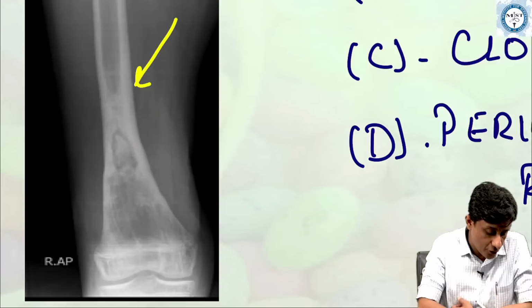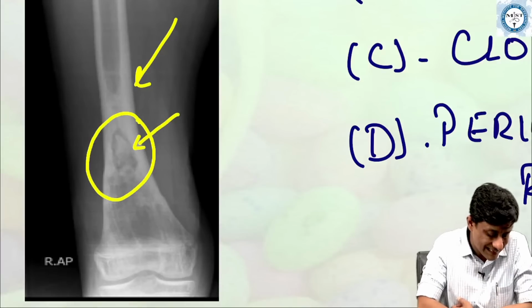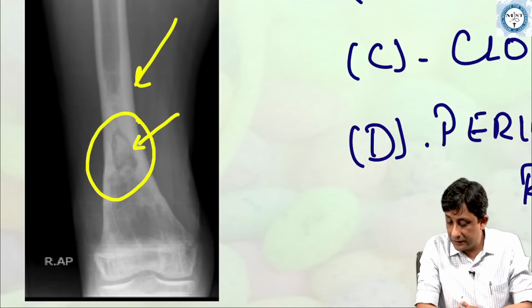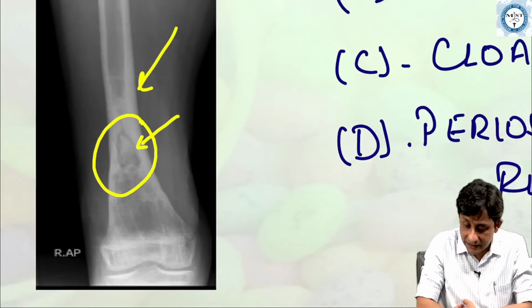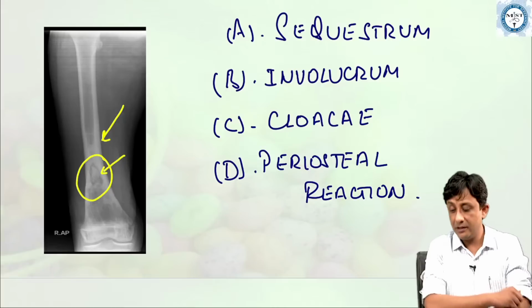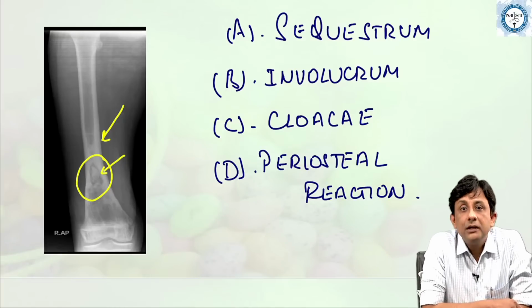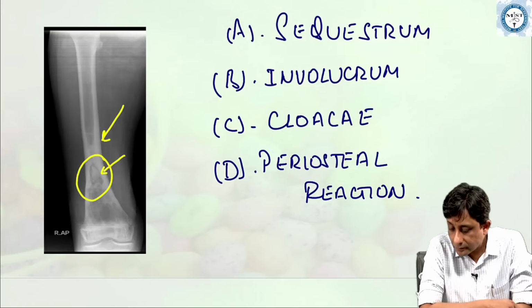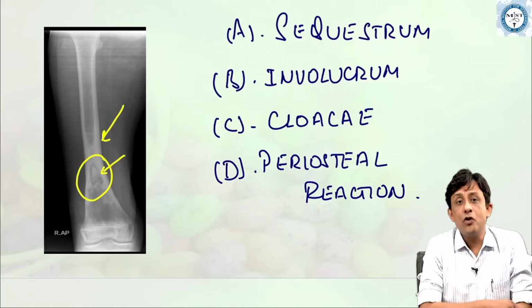I wanted all of you to tell me what exactly is this pathological lesion. We have 4 choices here: sequestrum, involucrum, cloacae, and a periosteal reaction. Anybody who wants to attempt this question?